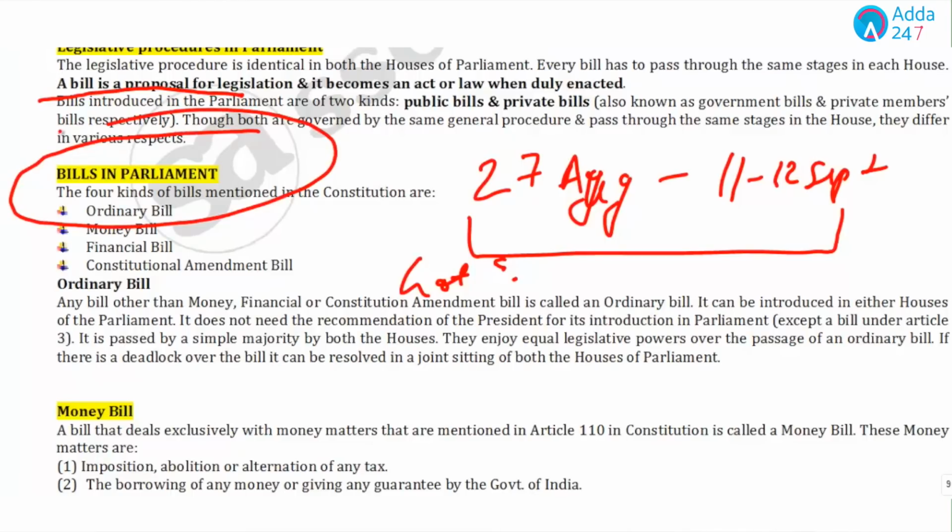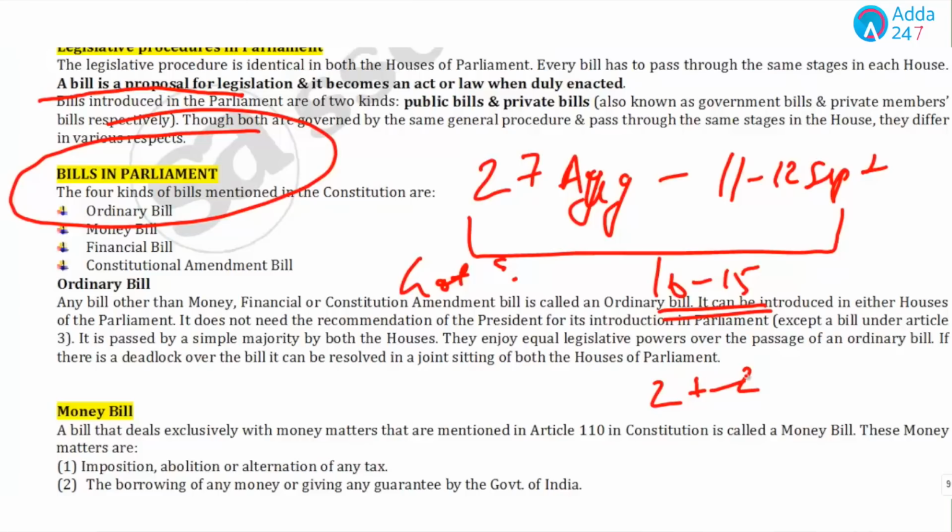So, therefore, we have to do the maximum important topics so that we are able to attempt at least 10 to 15. We are not saying that 10 questions will be from polity, but as there are 5 to 6 sections in the GS portion, if we do two questions of each section, we will be able to easily attempt 12 to 15 questions. So now let's discuss the bills.